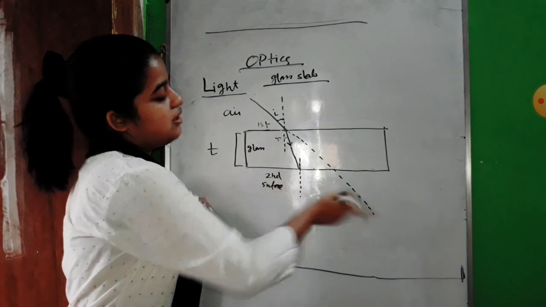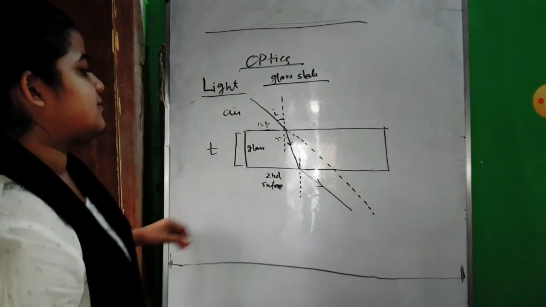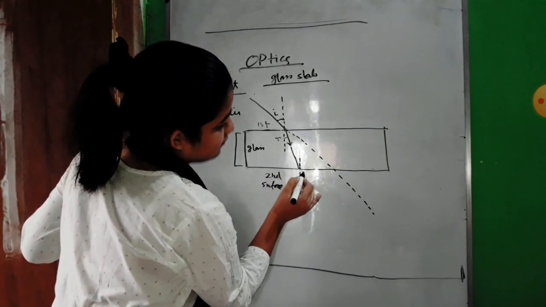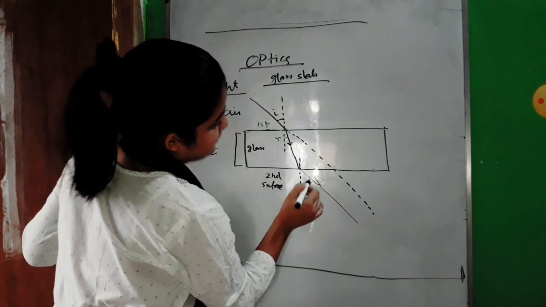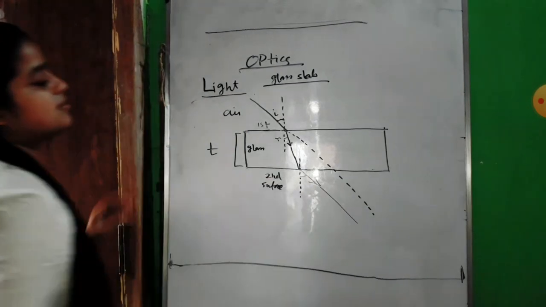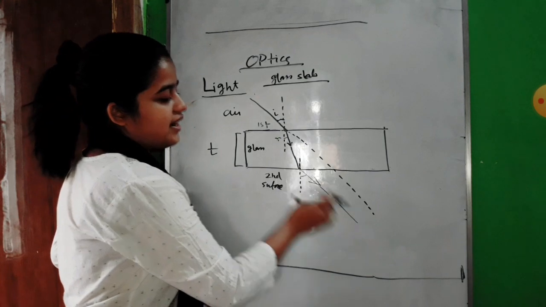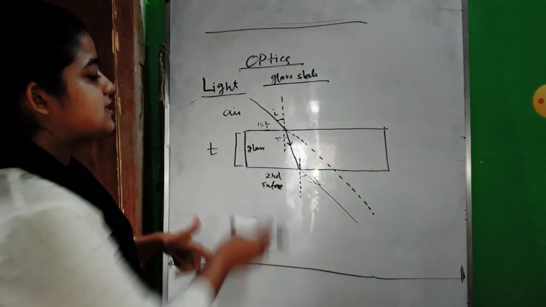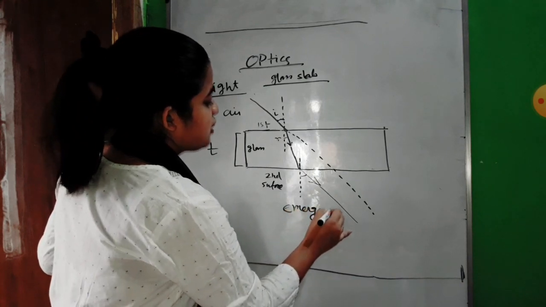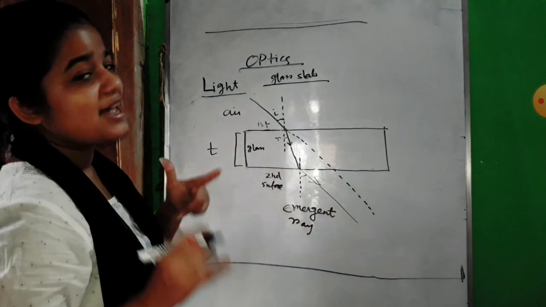So the light ray will move away from the normal like this. Like this. Okay. So now this is our final refracted ray. This ray is something we call the emergent ray, because this ray is emerging from the glass slab.